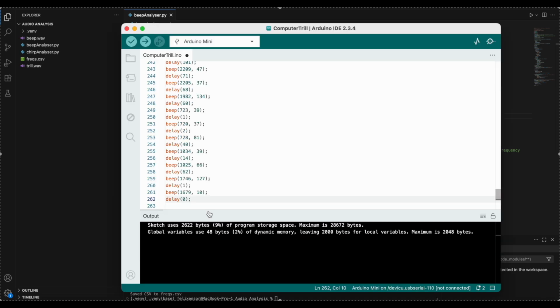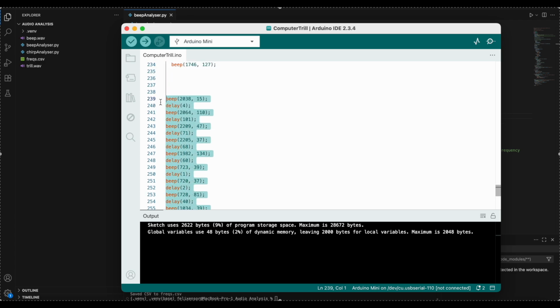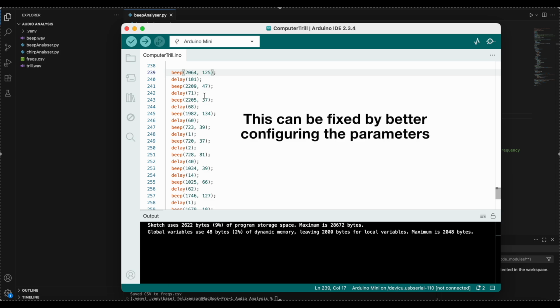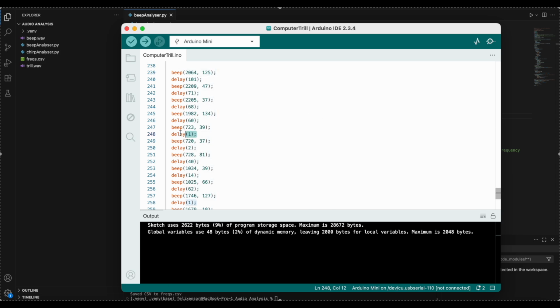Now, if you look very closely, you can see that there are some sections with really short delays, like 4 milliseconds, 2 milliseconds, 1 millisecond, and the frequencies between the beeps are very close. So what you can do is delete them and then add up their durations together. It's actually just one note, but it's an error within the program, because in total, the tune that I'm using has 7 notes. So we just combine all of these.